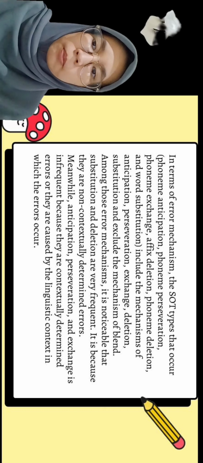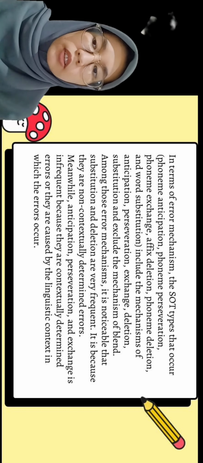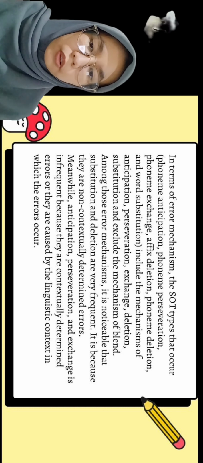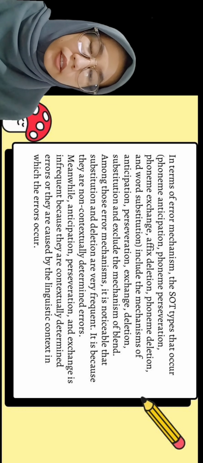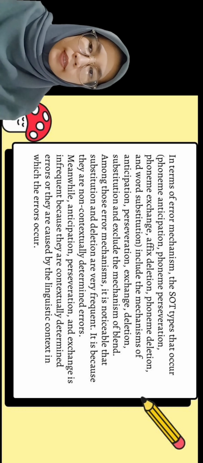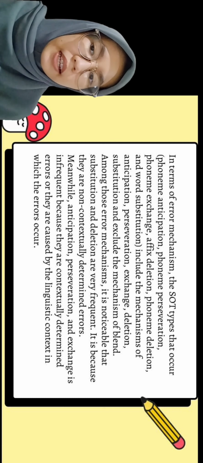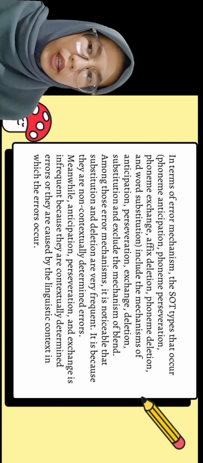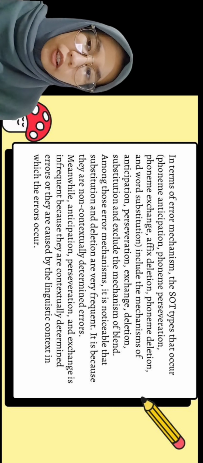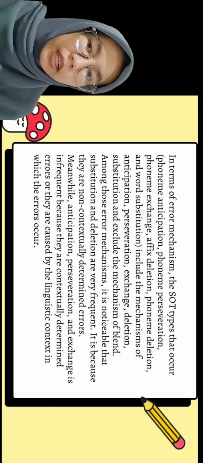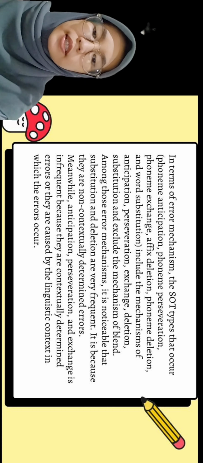Among those error mechanisms, it is noticeable that substitution and deletion are very frequent because they are non-contextually determined errors. Meanwhile, anticipation, perseveration, and exchange are infrequent because they are contextually determined errors, or they are caused by the linguistic context in which the error occurs.